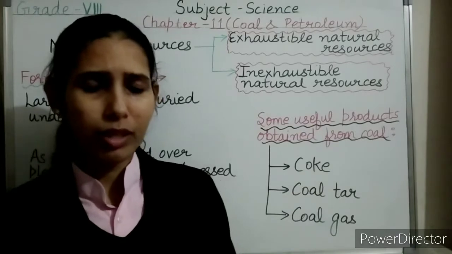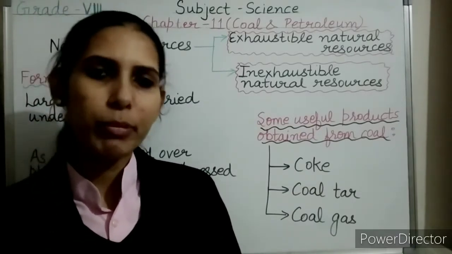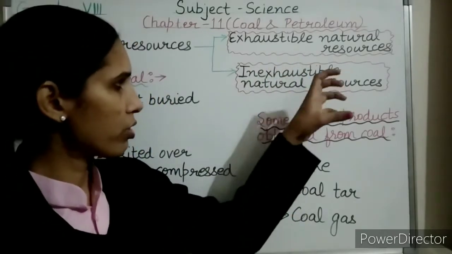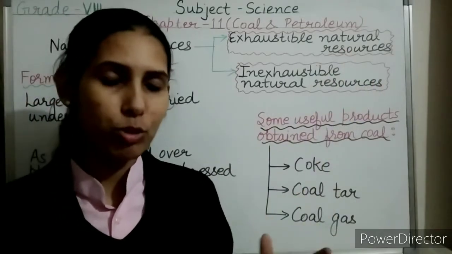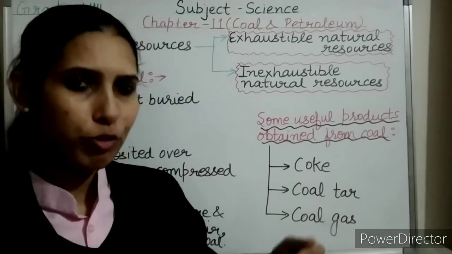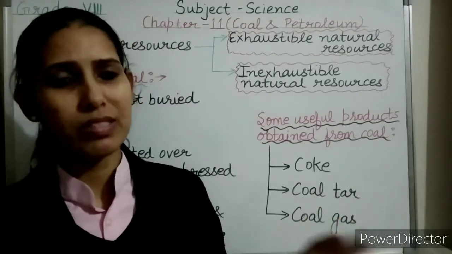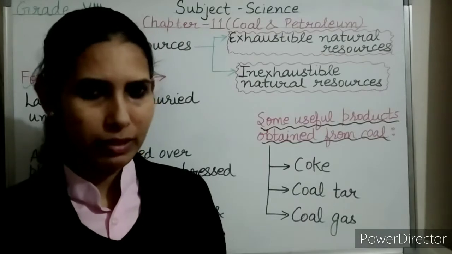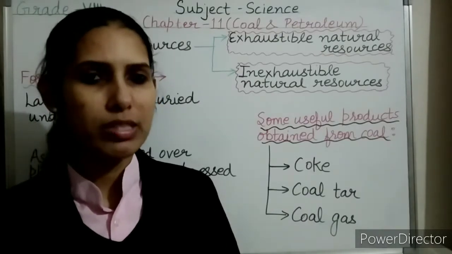We need to conserve natural resources. Why? What's the reason? Because if we talk about the exhaustible natural resources like coal and petroleum, as I told, these are available in limited quantity. And when I explain the formation, you will get to know that the formation of these resources is very, very slow. So once they are exhausted, they will not be available in the near future. So we need to conserve them.